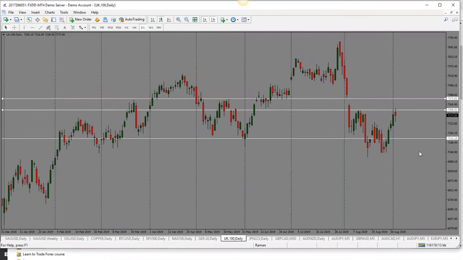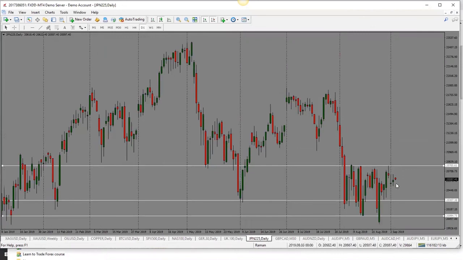UK FTSE here. FTSE did drop a bit here. It seems to be having a bit of trouble going through this resistance level. So be careful here. We could see another drop back towards our 7220 area. So watch out for that. Bias is bearish here for FTSE.